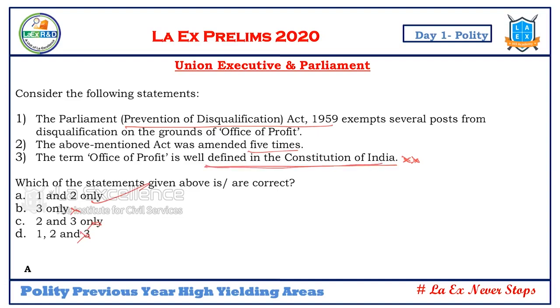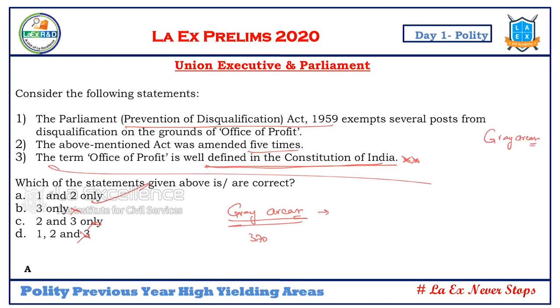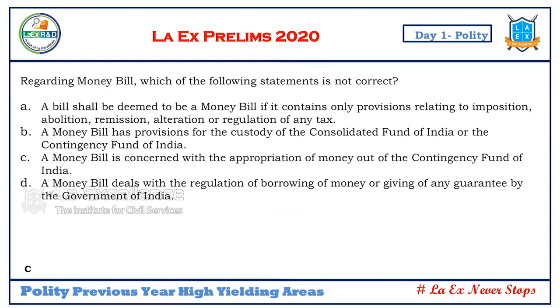Office of profit concerns rights and privileges of the legislature. Like that, there are certain gray areas of the constitution. These gray areas are not clearly defined. With regard to Article 370, the government has used these gray areas to remove that particular Article 370. So what are the gray areas of the constitution? If you remember, you can immediately make an answer in this type of questions. Where there is no clear definition or clarity in the constitution, that is one important area UPSC looks at.